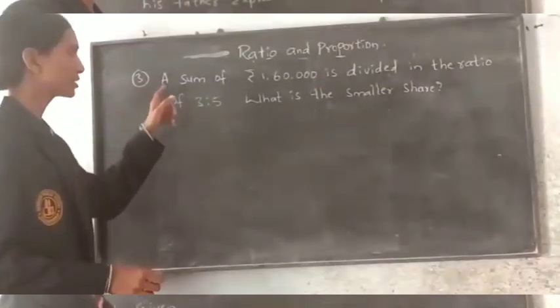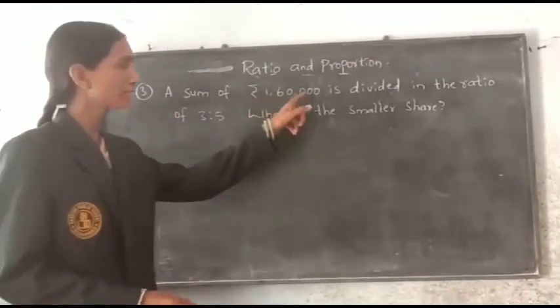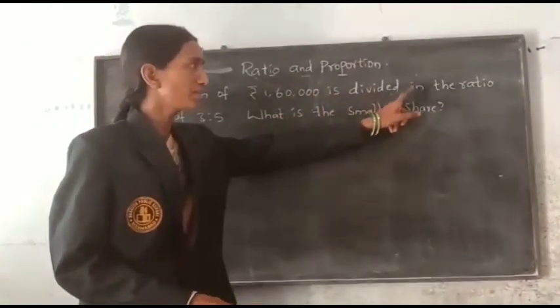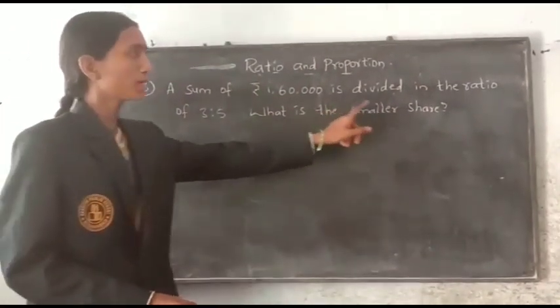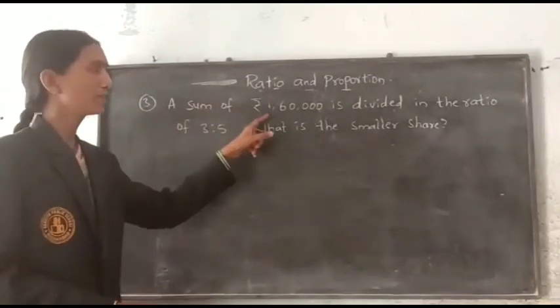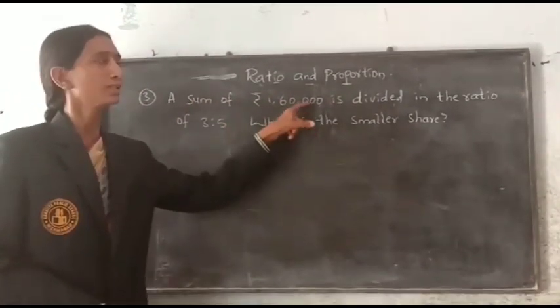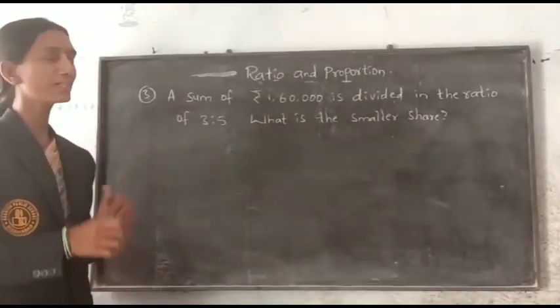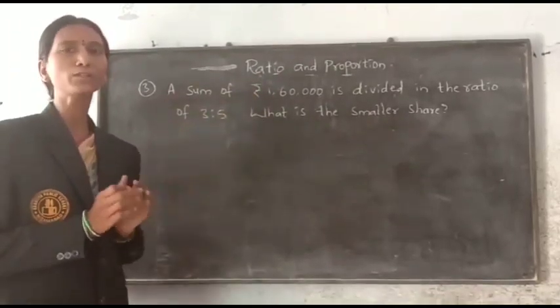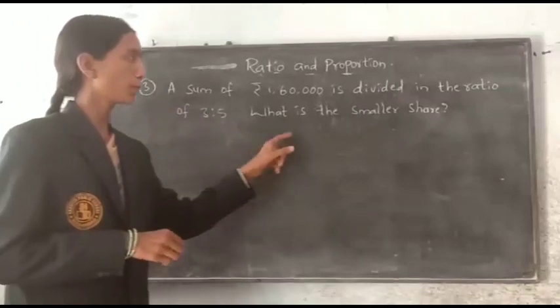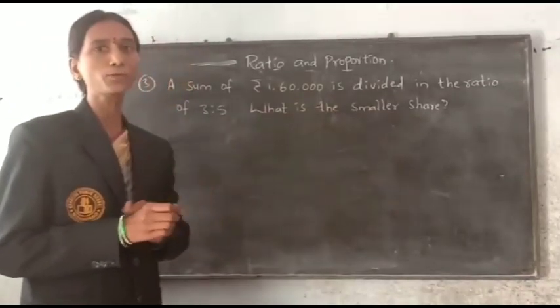This is the answer. A sum of rupees 1,60,000 is divided in the ratio of 3:5. What is the smaller share? Here some amount is given, 1,60,000. That amount is divided in the ratio 3:5. Means the amount is divided in two parts. So in the two parts, we have to find the smaller share.